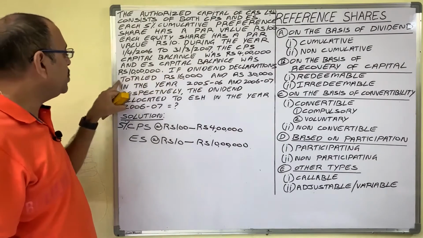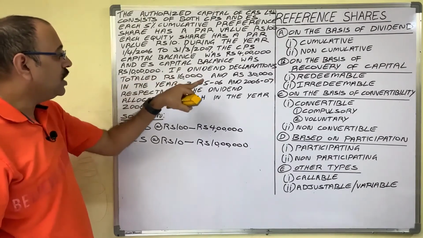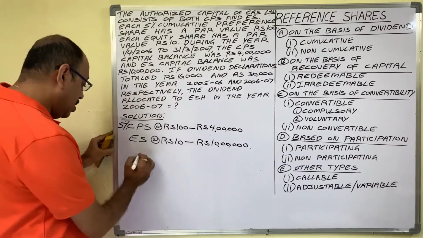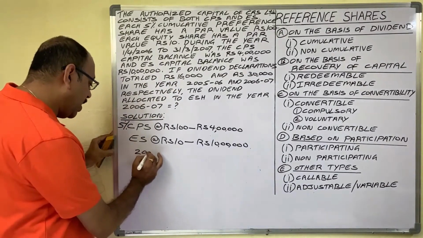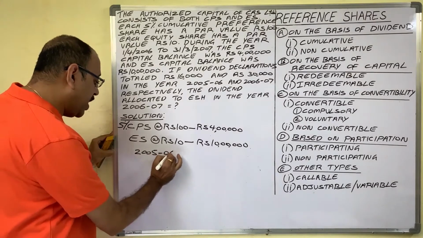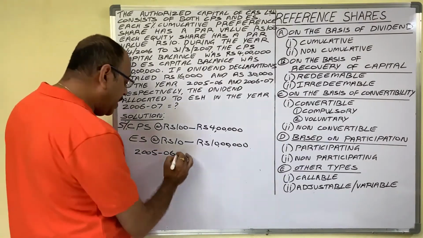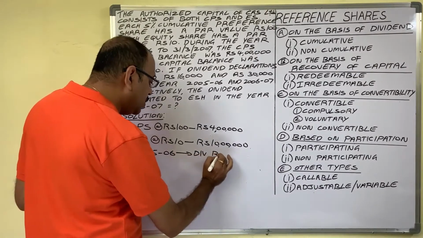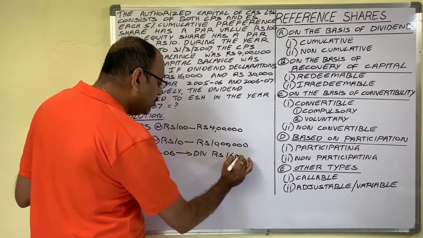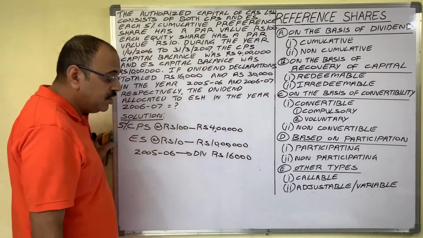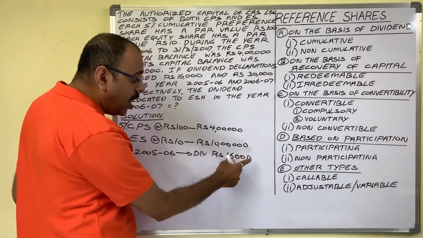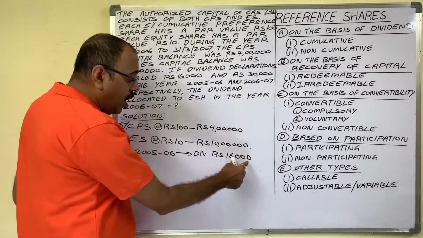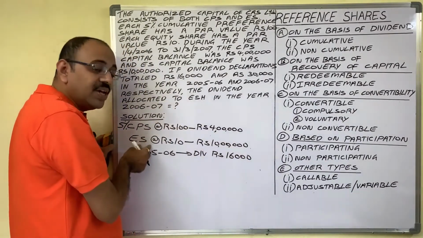Dividend declarations total 16,000 and 30,000 in the years 5-6 and 6-7. In the 2005-6 financial year, the company declared a dividend of 16,000 rupees. Out of this 16,000 rupees, how much did the company pay to preference shareholders and how much to equity shareholders?